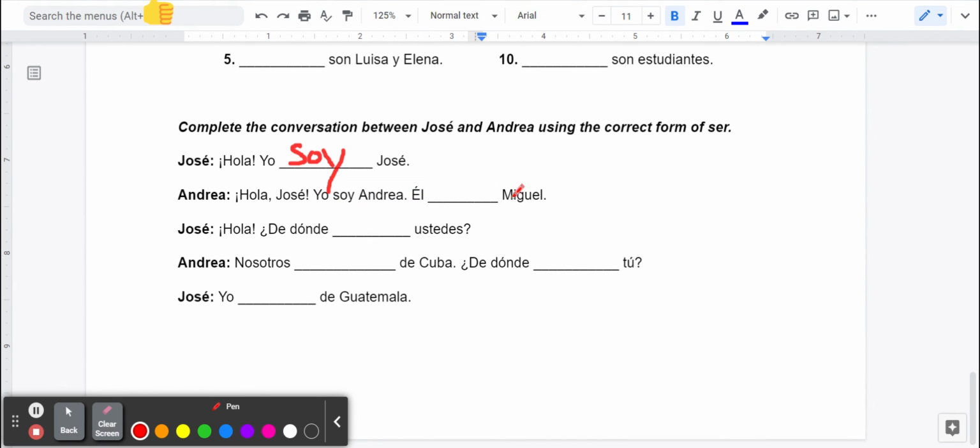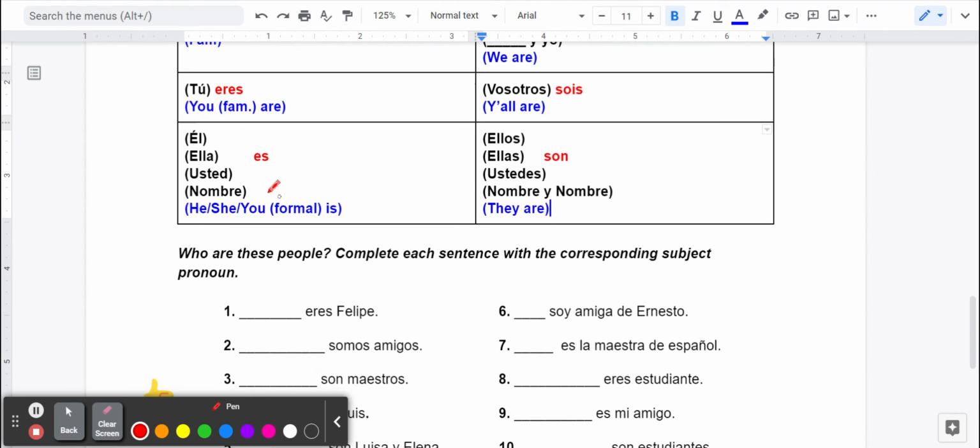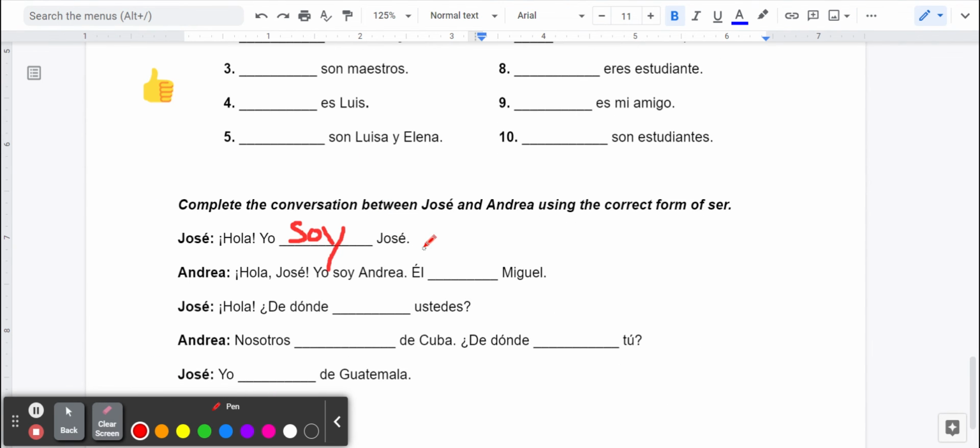He is Miguel. So él goes with es. So hopefully you wrote es in the box. Hola, ¿de dónde blank ustedes? From where, just like our de dónde eres, from where, but instead of asking where are you, one person, where are you singular person, we're asking where are you all from?